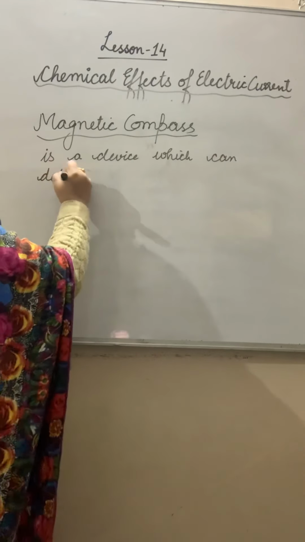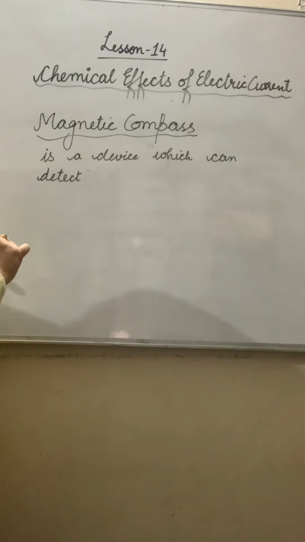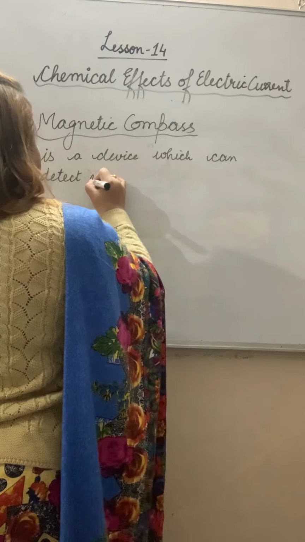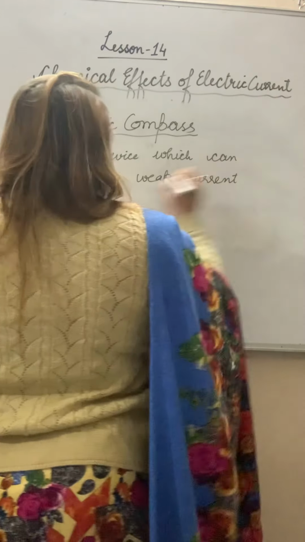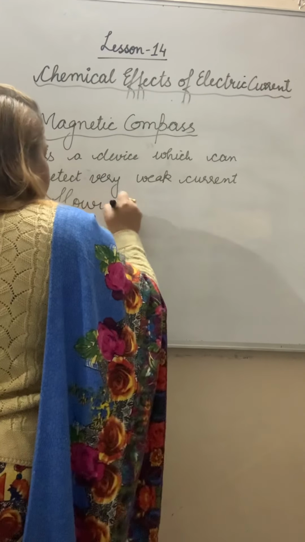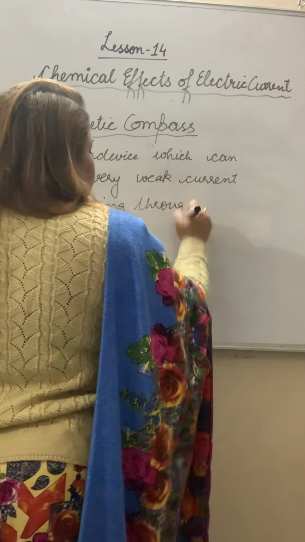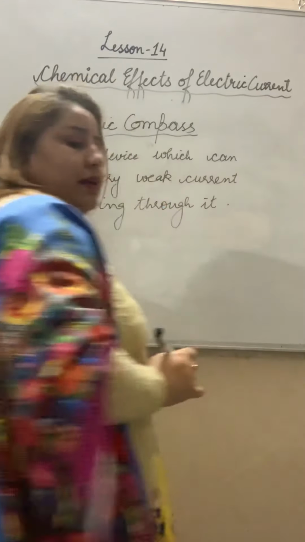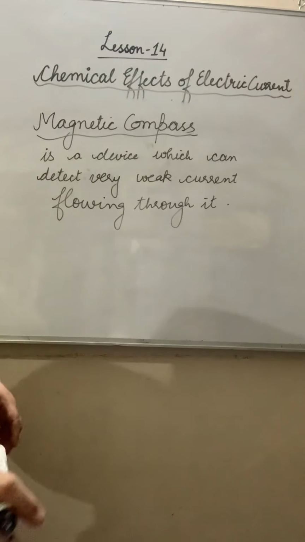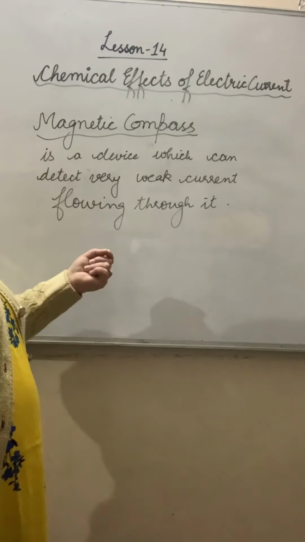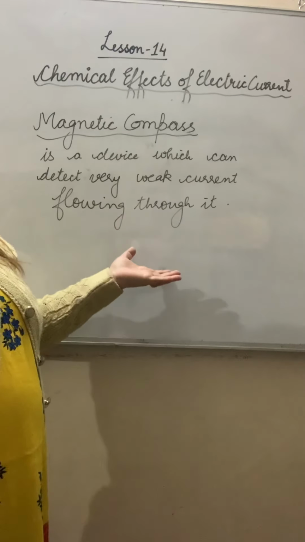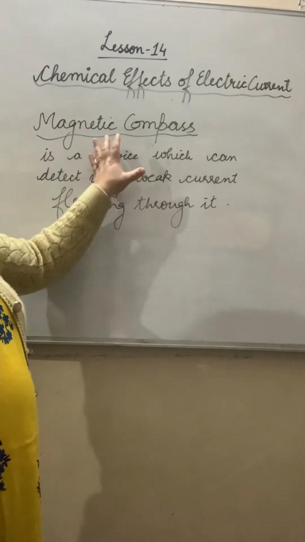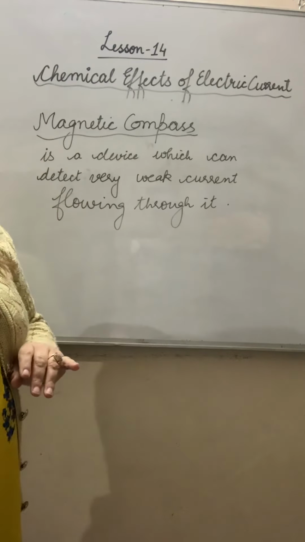It is a magnetic device which can detect very weak current flowing through it. Is it clear, beta? The magnetic compass is also used to find out when the current is very weak, because when the current passes, it shows deflection. That tells us whether the current is passed or not.